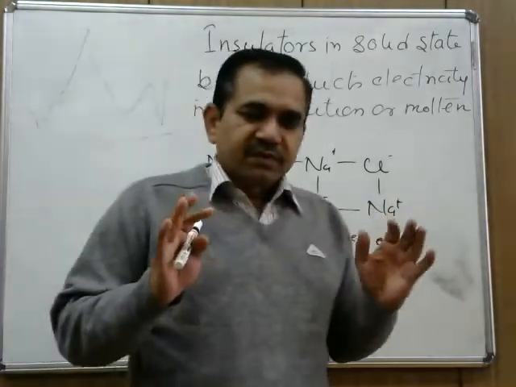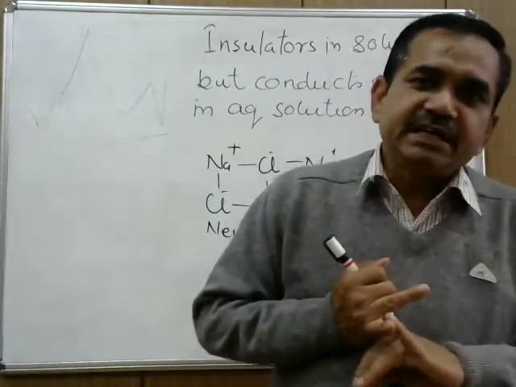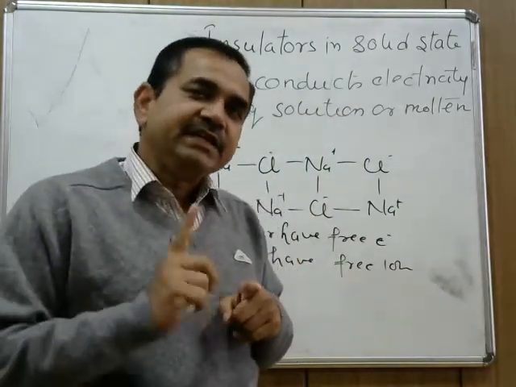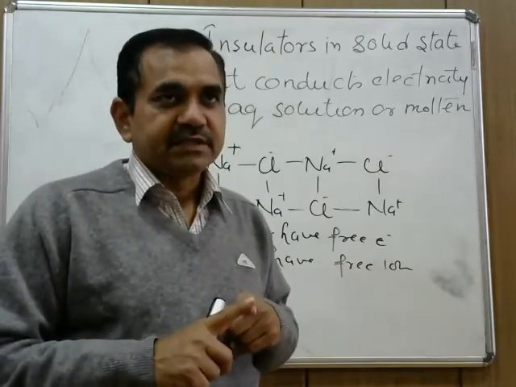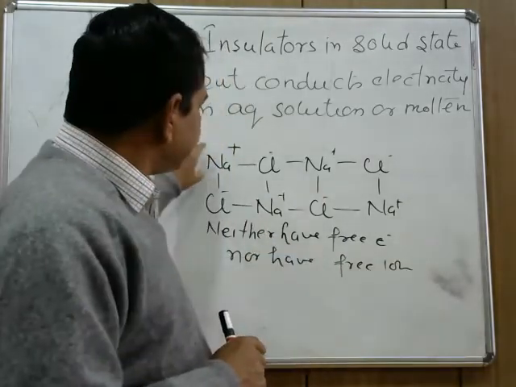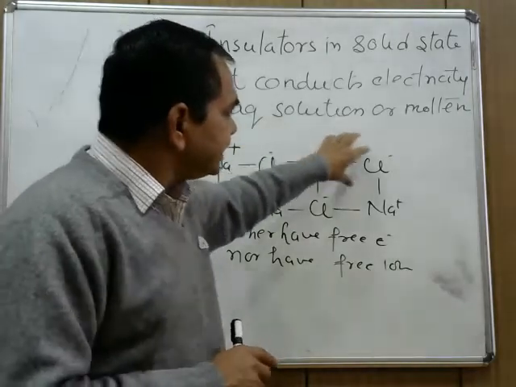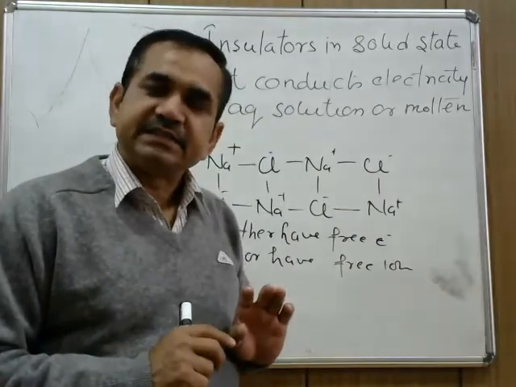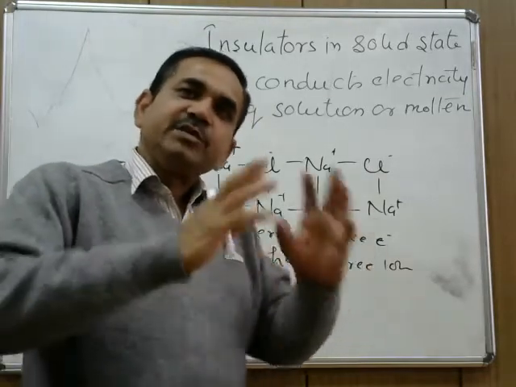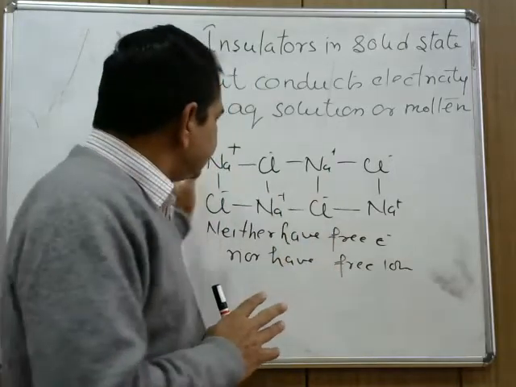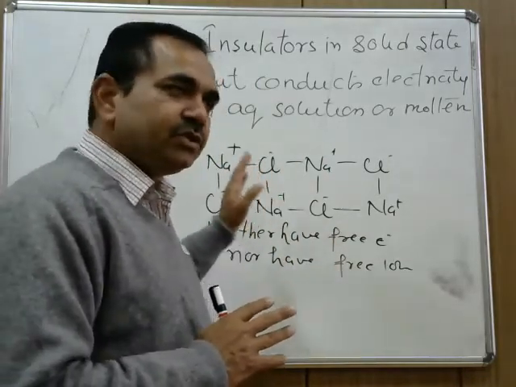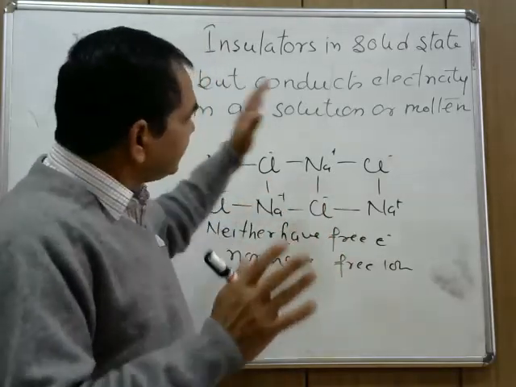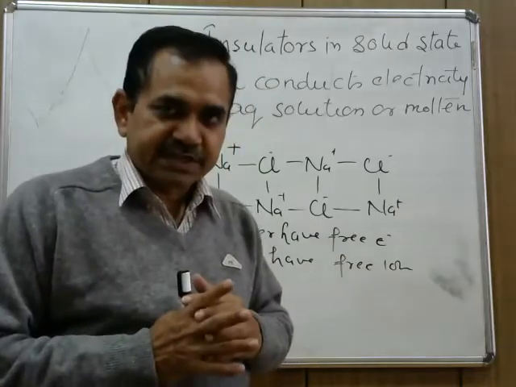So, to recall the properties of these ionic compounds, number one, they all are solids with very high melting points. Reason? Constituent particles are ions and these ions are held together with very strong electrostatic force of attraction. And large amount of energy is required to break this force of attraction. So, they are solids having fixed shape, fixed volume, and they have got very high melting and boiling points.